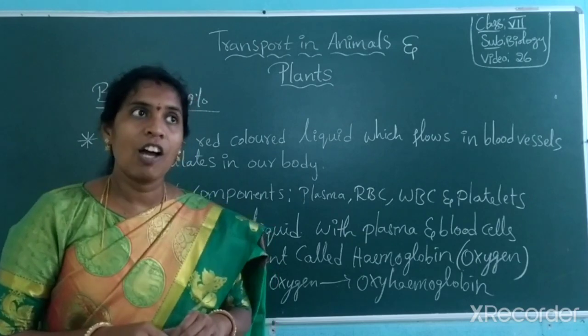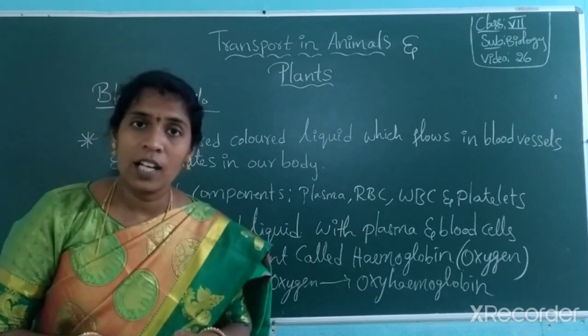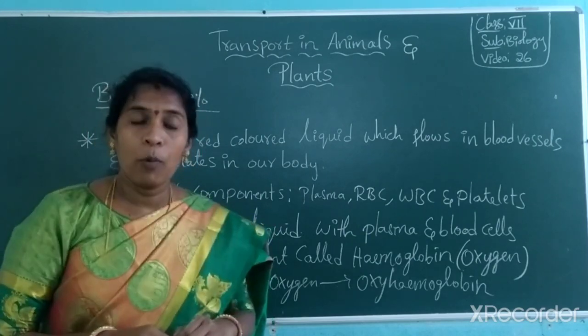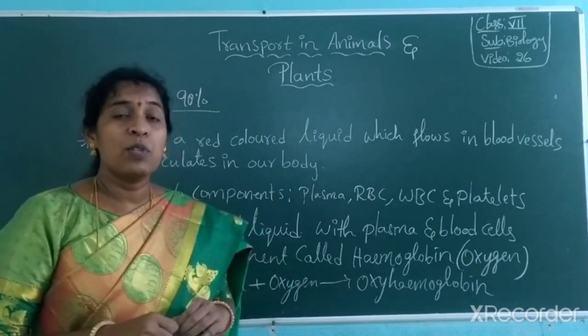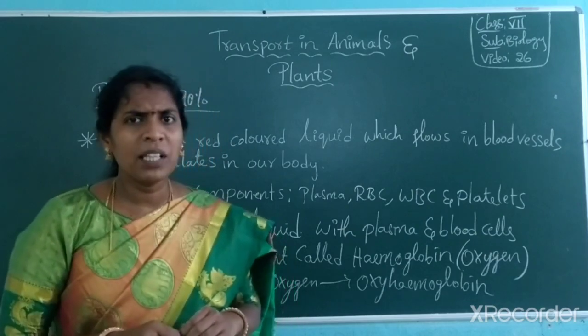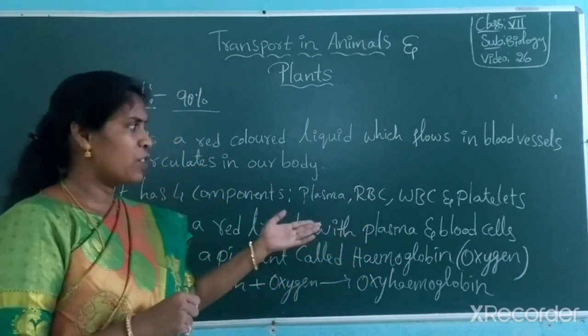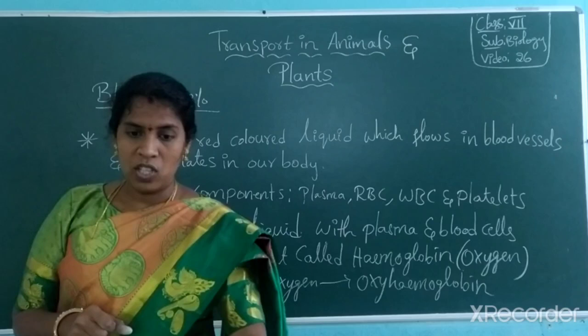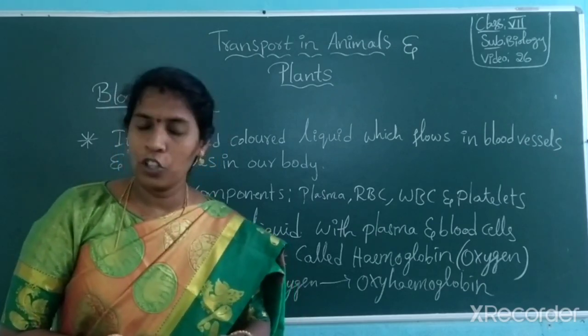So doctors suggest them to eat red sorrel like gongura and to take pomegranate and apple, which contain iron material. Why iron material? Iron here does not mean the iron used for benches and chairs.